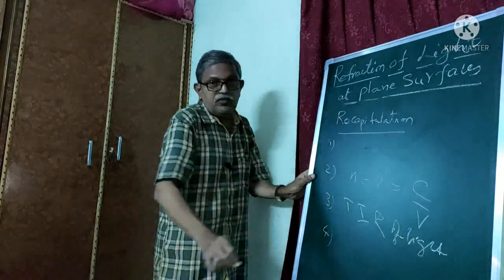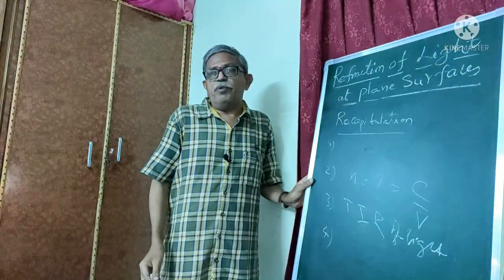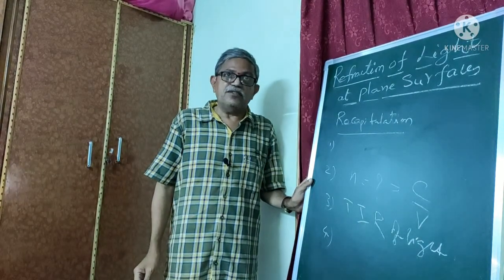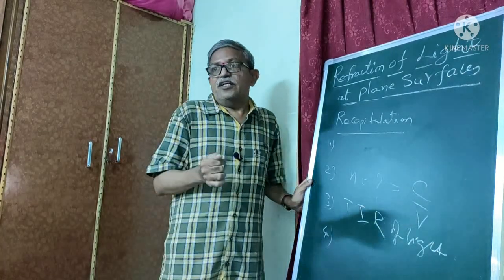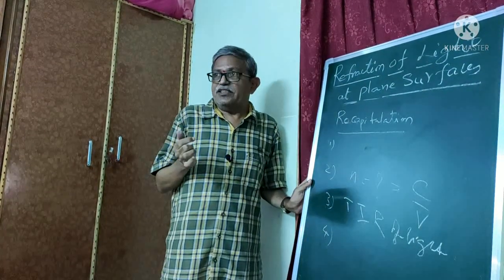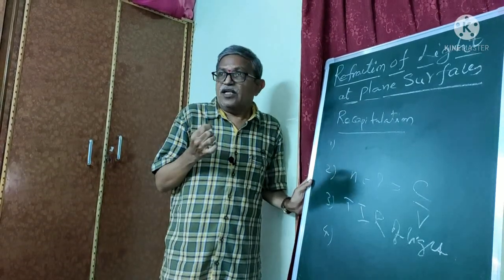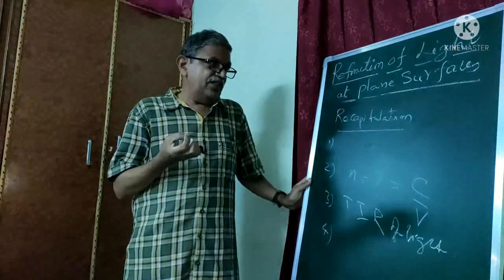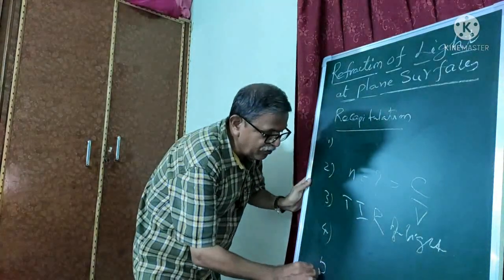Coming to the fourth one, what is the cause of brilliance of diamonds? Very good. The answer is total internal reflection of light and also the critical angle of the diamond. Based upon these two, the diamond gives high brilliance. That is the answer to the fourth question.